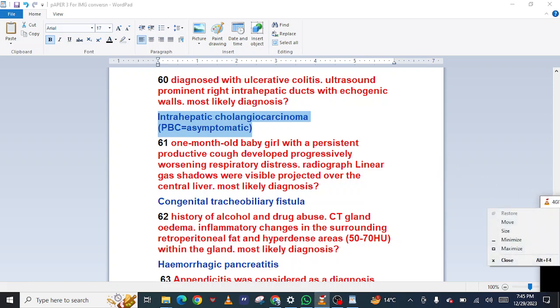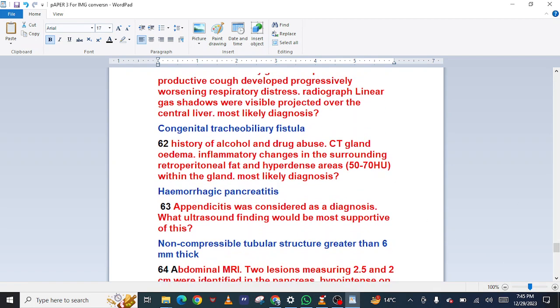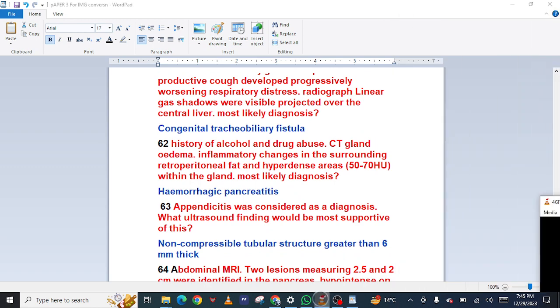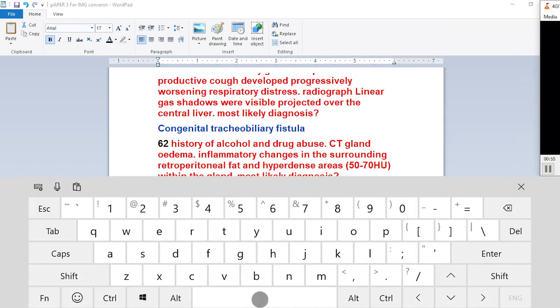63: Appendicitis was considered as a diagnosis. What ultrasound finding would be most supportive of this? Non-compressible tubular structure greater than 6 mm thick. 64: Abdominal MRI.